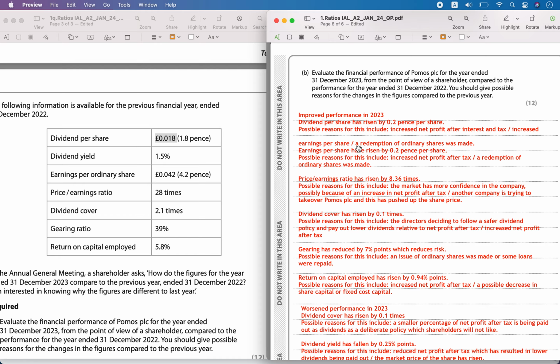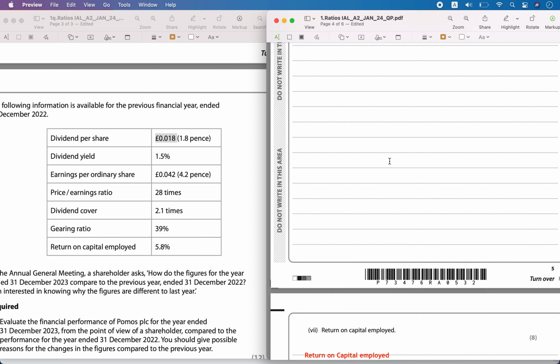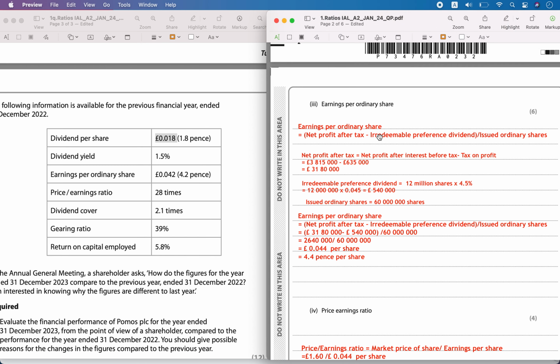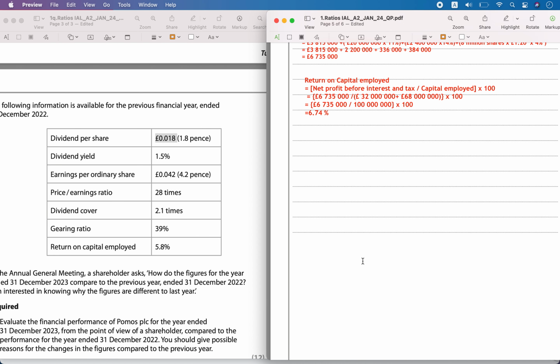Then earnings per share. Earnings per ordinary share in 2022 was 0.042 pence, whereas we calculated earnings per ordinary share of 0.044 pence per share.